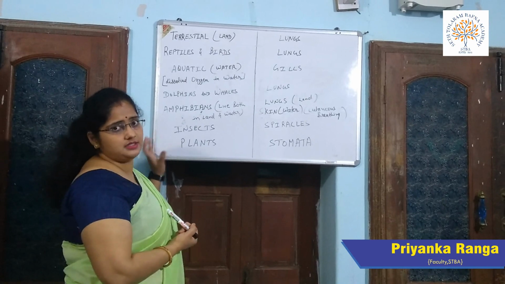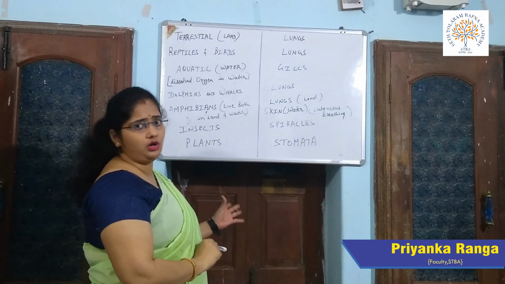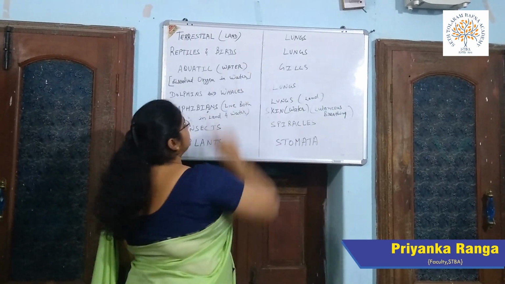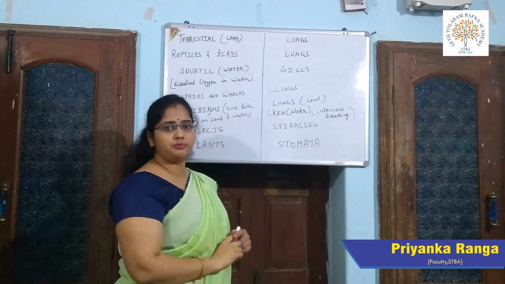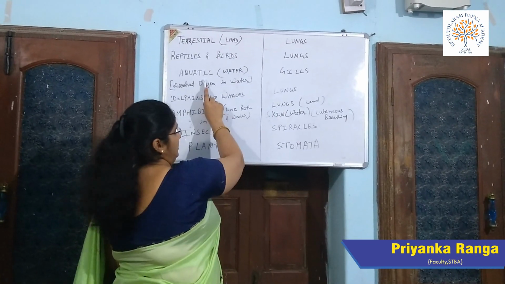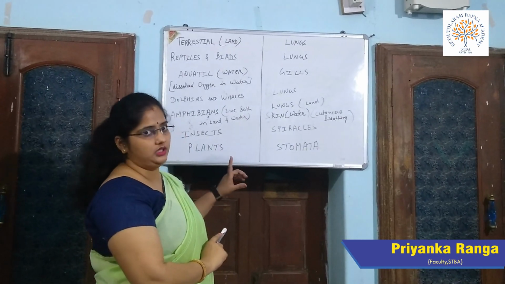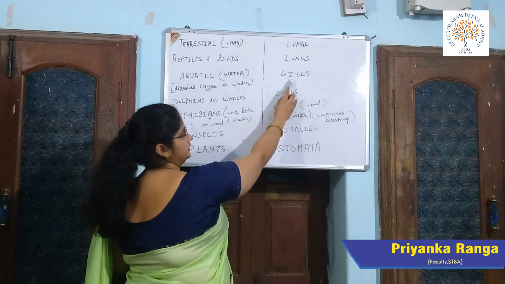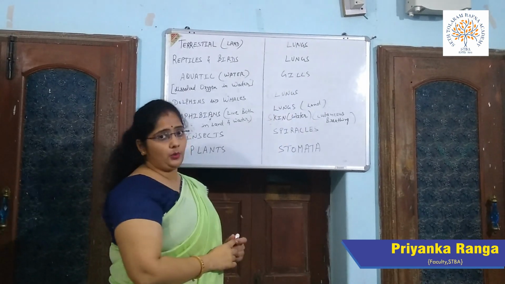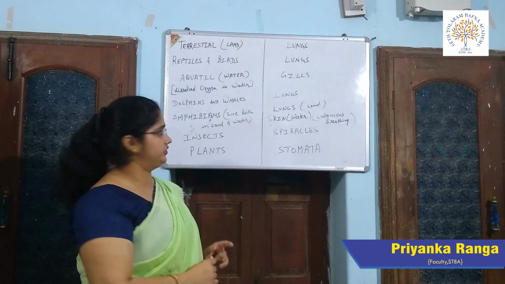Like human beings, the terrestrial animals, that is the land animals, for example the cow or dogs, use lungs for the process of breathing. The reptiles and birds also use lungs for this process. The aquatic animals, that is the animals that live in water, use the dissolved oxygen from the water through their gills. But some aquatic animals like dolphins and whales use lungs for this process.